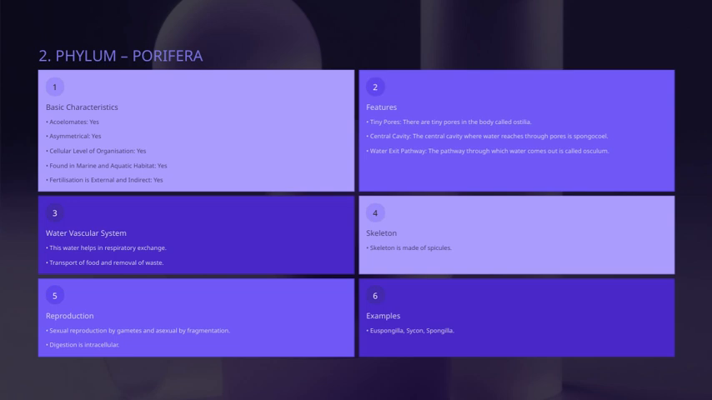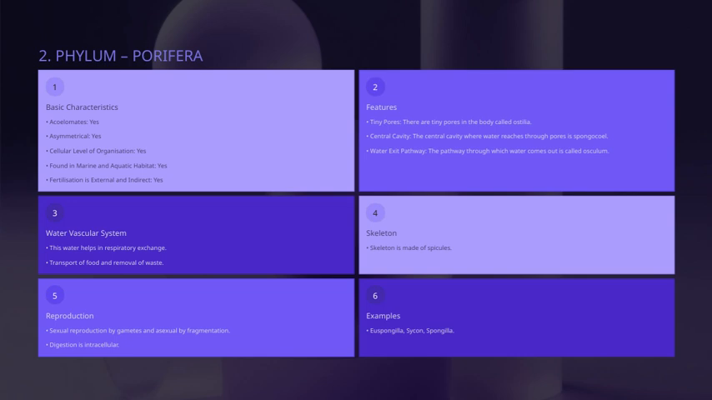Water enters through tiny pores in the body called ostia, flows into this central cavity, and then exits through the osculum. This continuous flow is vital for their survival. Speaking of tiny pores, these ostia are small openings that allow water to enter the sponge's body. They are crucial because they enable the sponge to filter water efficiently, capturing food particles and oxygen.